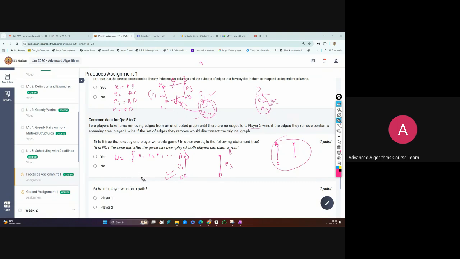If we talk about the family of the graphic matroid, the family is all the forests. The basis is a spanning tree, so any edge set that makes a spanning tree for this graph is called a basis. That basis is like a spanning tree.